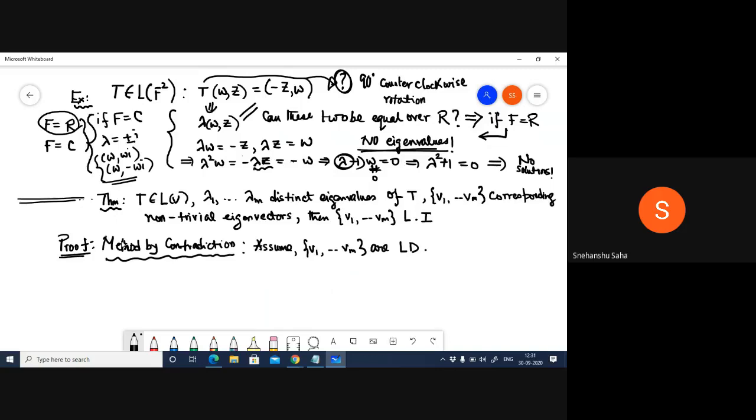Then, if that is the case, I can fix k, the smallest positive integer, such that one of these vectors is in the span of the rest of the other vectors.